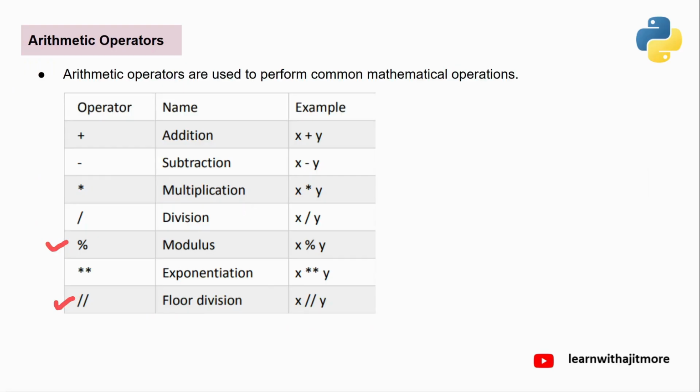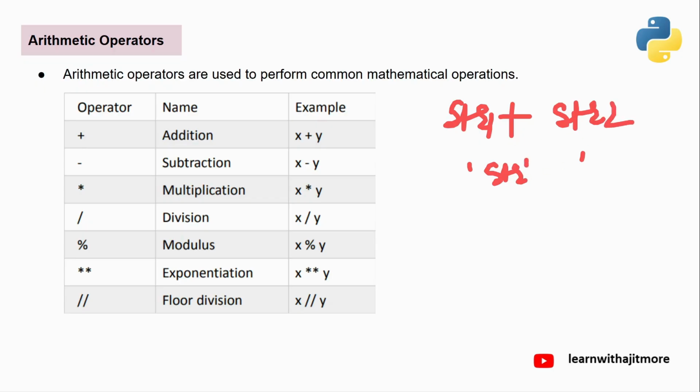And all these operations you cannot do on a string except one they have given, that is plus, where both should be strings. If the first is a string and the second is a string, and you are doing plus, it will do concatenation. It will give you a new string in which there will be the first string followed by the second string. So this is string 1, string 2.